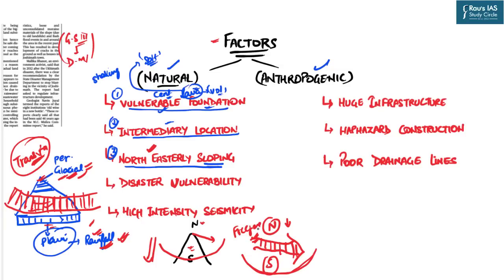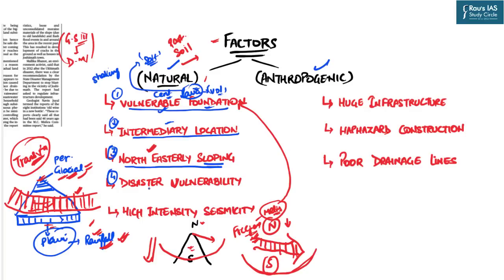But as soon as there is seasonal change, because we have discussed it is in the intermediary location, during some seasons, for example in June, in May, it melts. So that is why this melting makes the vulnerable foundation more vulnerable, because there is a melting, the soft sediments just flow away, increasing the gaps between the soil particles.